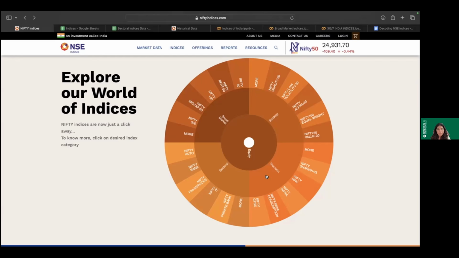Another category that we have is thematic. Thematic and sectoral look very similar, but thematic is cross-cutting among different sectors. For example, if you talk about infra, then several sectors such as sports may come in, telecom may come in, etc. So thematic largely covers different sectors that come under one particular theme.